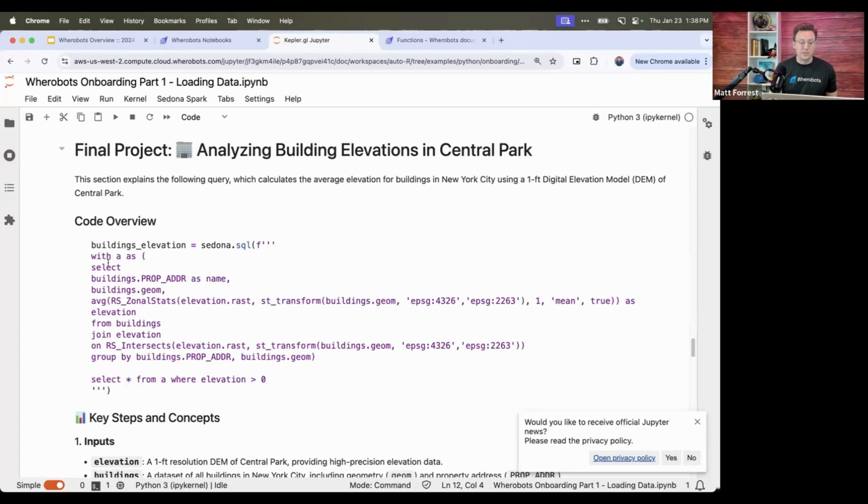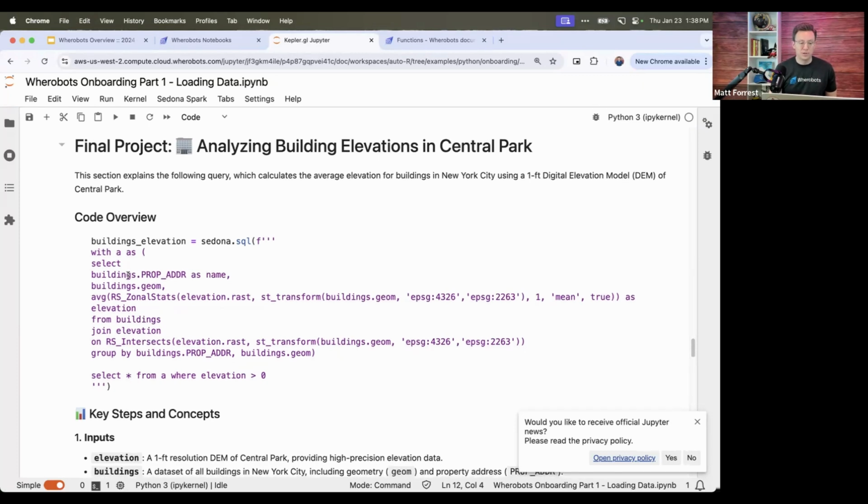And for me, coming from the database world, I can write simple SQL to do that here. Or if I'm coming from the Python world, I can express this through Python as well. But there's no data transfer. I don't have to vectorize my data. I don't have to do anything extra to make it work. It just kind of works.